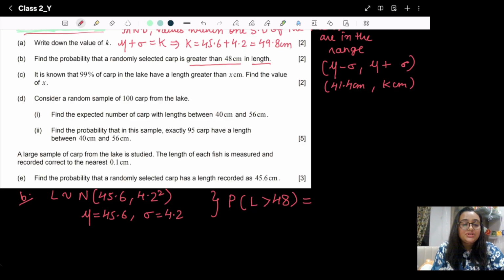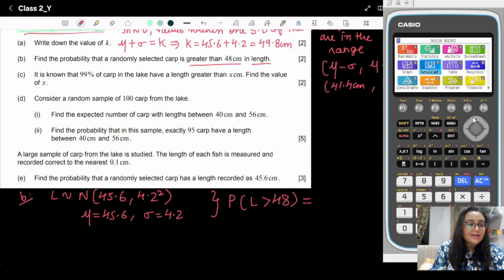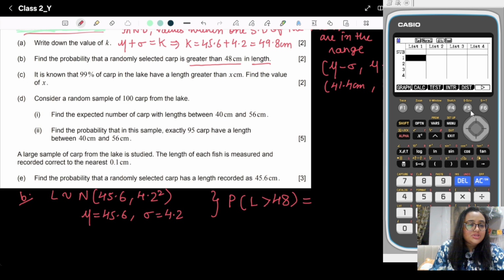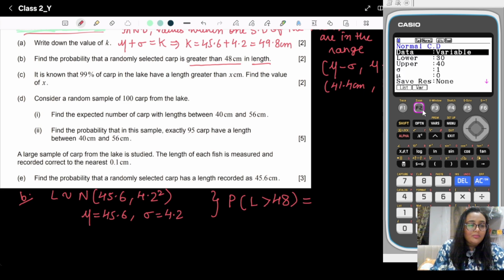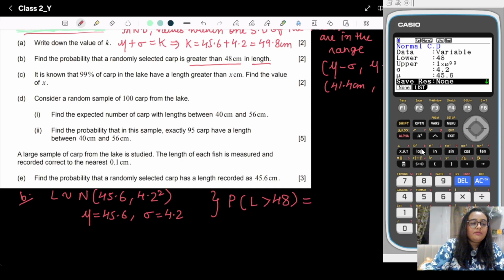Simple, we will use the GDC. How will we use the GDC? We will go to the menu, then to the statistics part, then distribution, then normal CD. So in this case, what is our lower bound? Lower bound is 48. The upper bound, of course, is 10 to the power 99, because here we have infinity. Again, sigma is 4.2 and the mu value is 45.6, right? So now we will press enter.